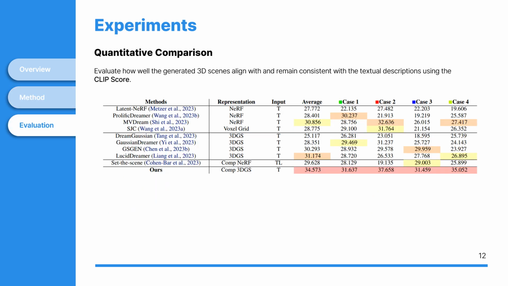In the quantitative comparison, Gala 3D used the CLIP score to evaluate how well the generated 3D scenes align with and remain consistent with the text descriptions. The results show that Gala 3D achieved higher scores compared to other existing text-to-3D models. This demonstrates Gala 3D's ability to generate scenes that accurately match the input text.